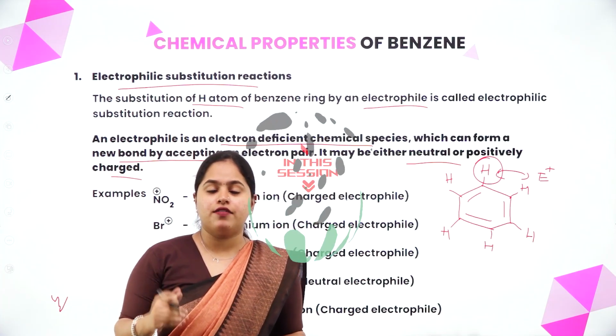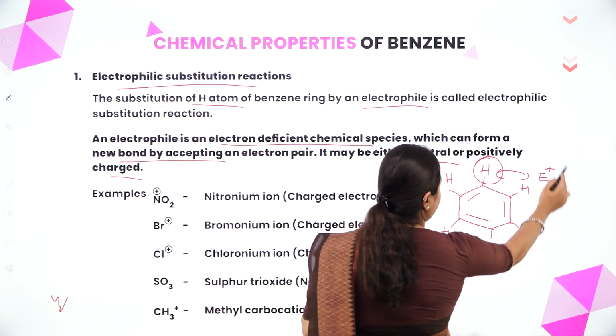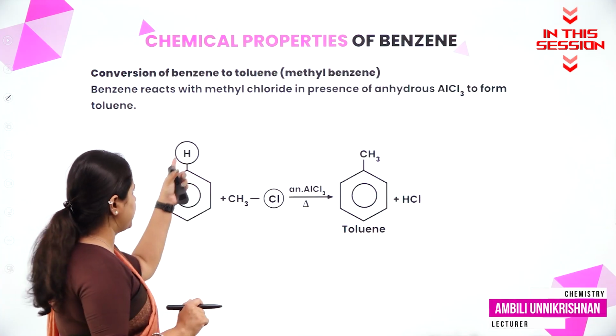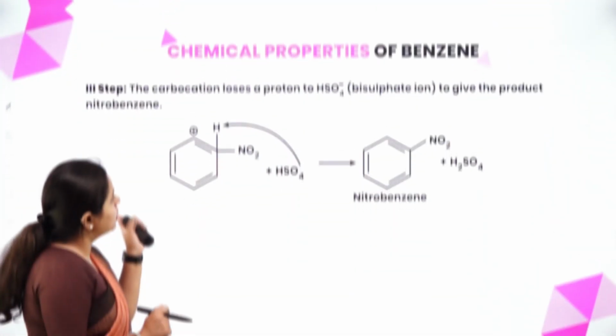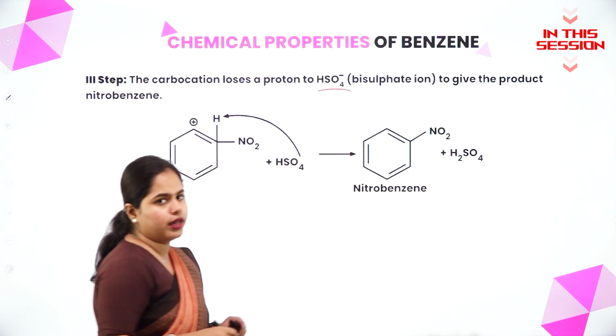Electrophiles means those who are having attraction towards negatively charged particles, hence it will be either positively charged or neutral. So if I need a CH3 group in place of hydrogen, my alkyl group which I am taking must be CH3. The carbocation loses a proton to HSO4 minus to give the product nitrobenzene.